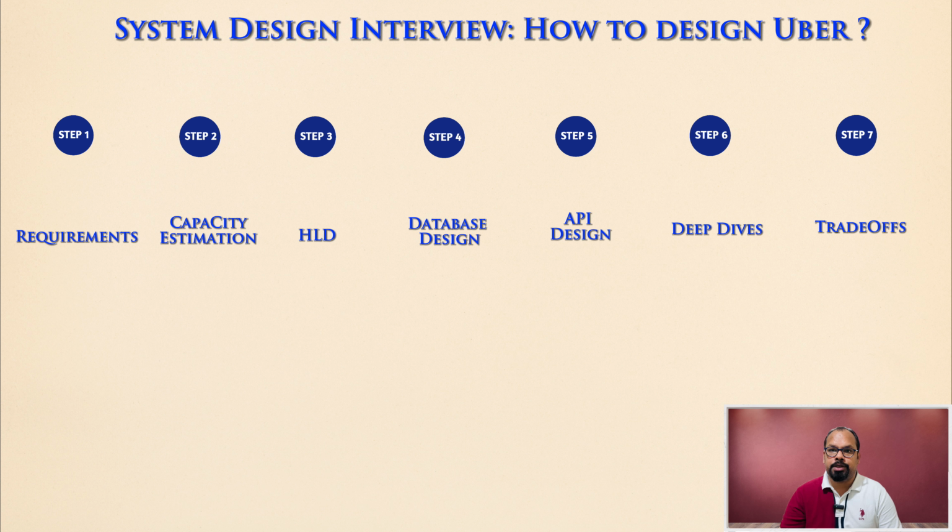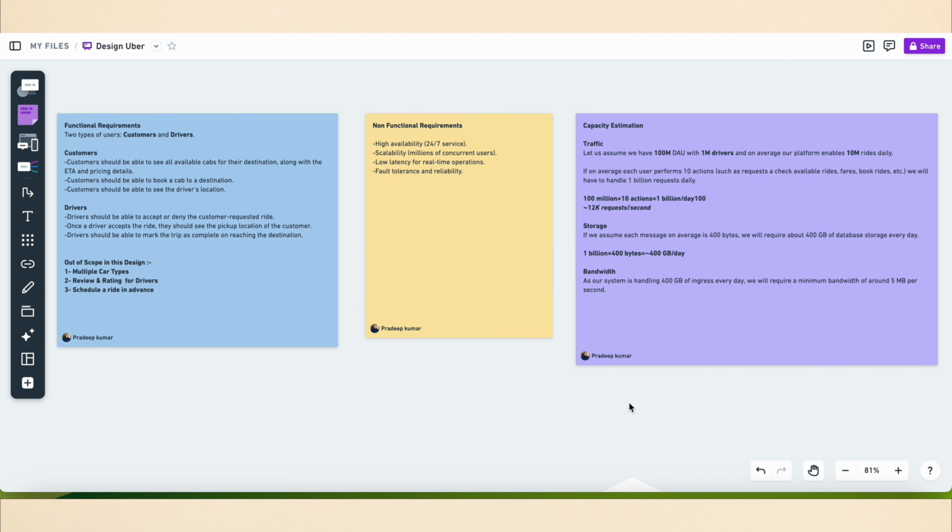Today's topic of discussion is how to design a cab booking service like Uber or Ola. So let's get started with the requirements first. Any cab booking service must have two types of users: first, customers, and second, drivers.